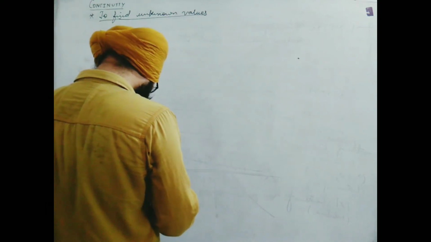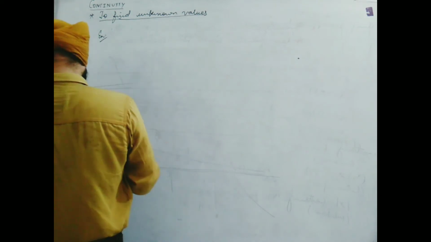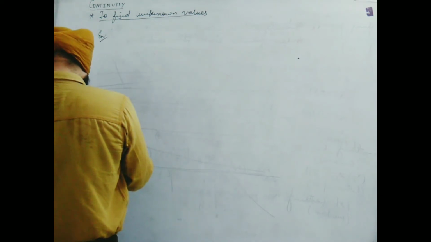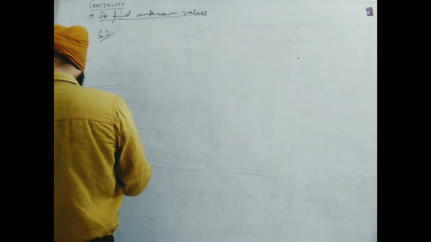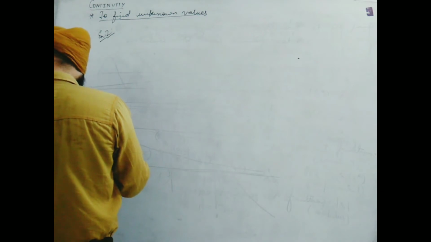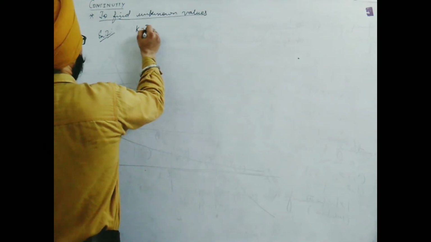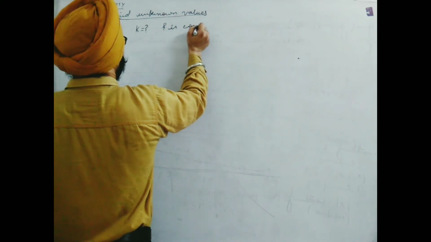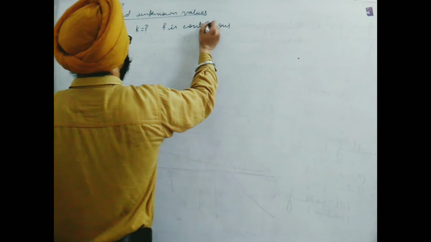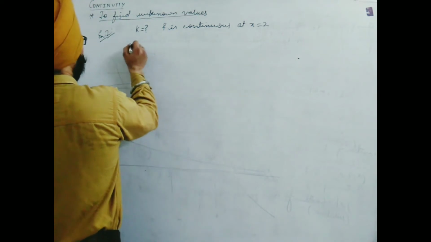I would like to solve here example number 2. Again, now I will not write the full equation. We need to find k, the unknown variable, if f is continuous at x equal to 2. We are told that it is continuous at x equal to 2.